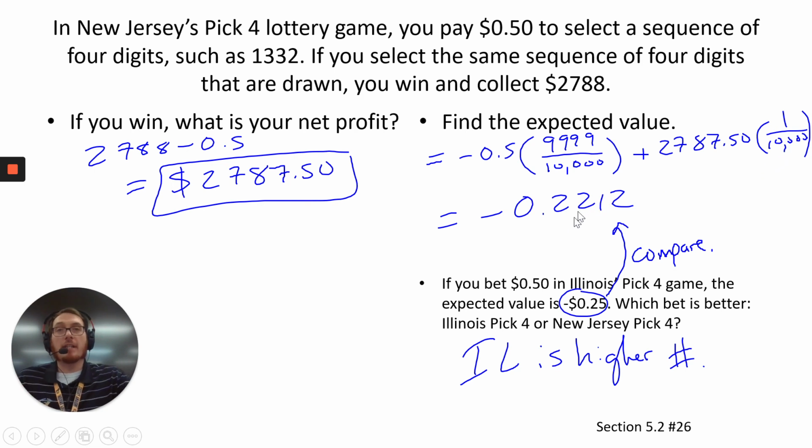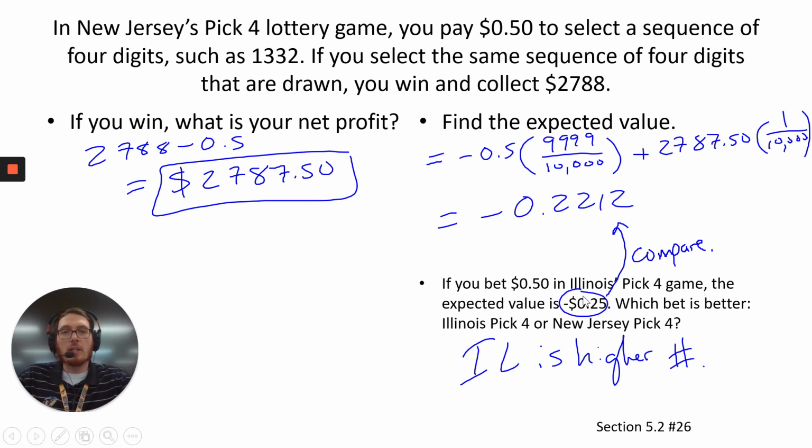What should happen here is I get a negative expected value. If you get a positive expected value, I doubt that's the case because in any game that's like this, you should expect to lose. So I should get negative 0.2212, which is about negative 22 cents. Now, if I were to play the game, I should probably just expect to lose my 50 cents. But since someone's going to win, the expected value to the company is they should expect to lose 22 cents. Every customer, when they buy something, should expect to lose that.